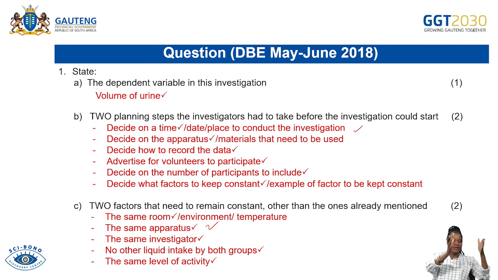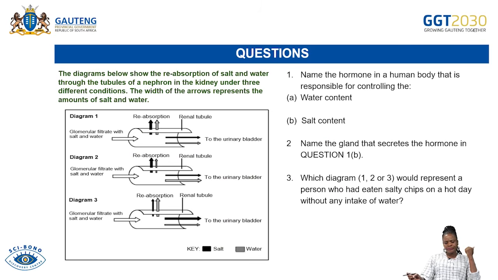They must not be investigator A, and then for the second readings, there's a different investigator. There must be the same investigator. There must be no other liquid taken by both groups, group A and group B, and then they must all do the same activity. So these are other factors that would have remained constant during the investigation.